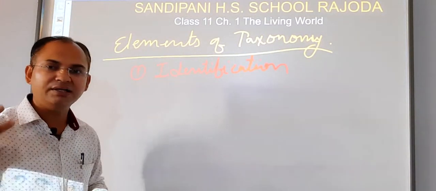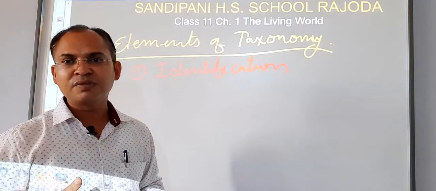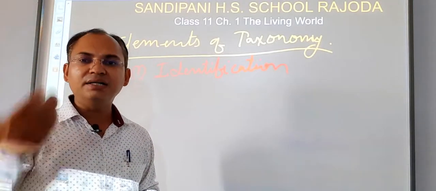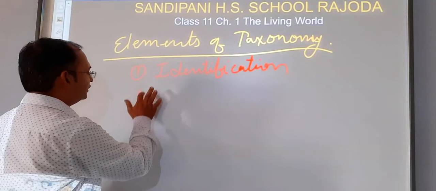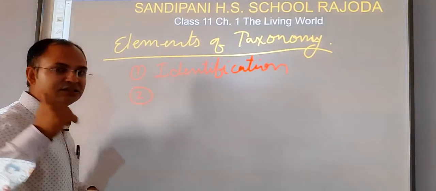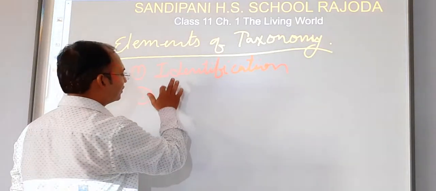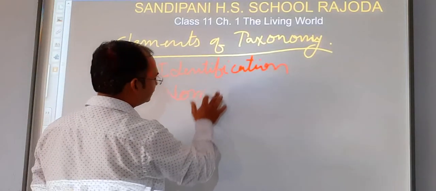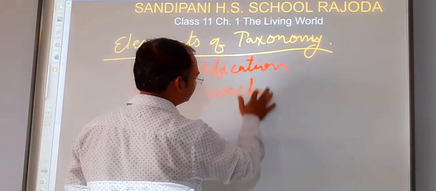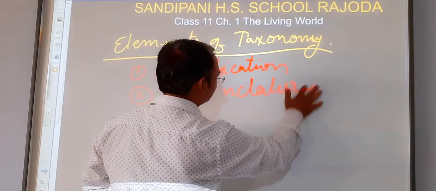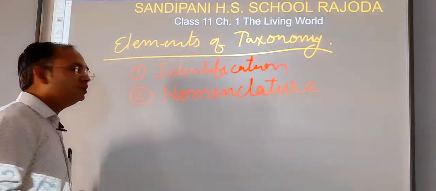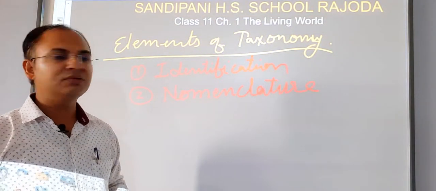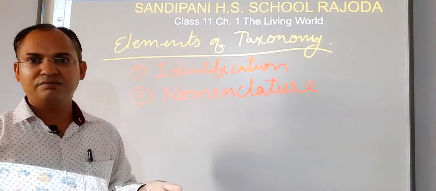Now, if we have identified the living organism, then the second step is to provide a name to it. That means we have to give it its identity. So, its nomenclature. Now, what is nomenclature? To provide a name to a newly identified living organism is called nomenclature.